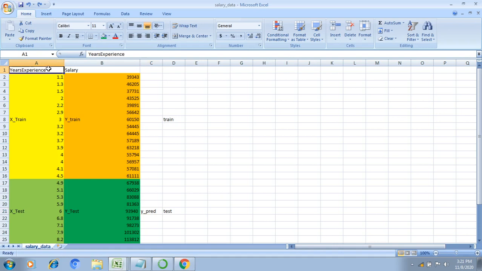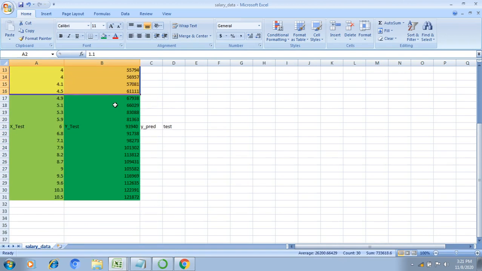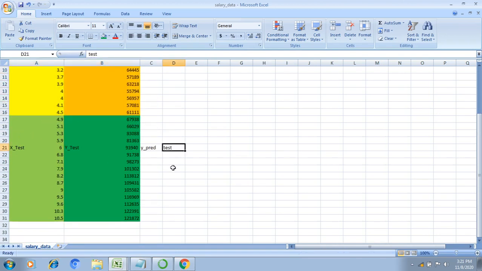Here years of experience is my X and salary is my Y. This is the data I'm taking, and both are continuous data. Y contains continuous data, that's why we need to apply the random forest regression technique. Here I am dividing the data into two sets, a train set and a test set. I am using 0.5 for the train set and the remaining 0.5 for the test set.